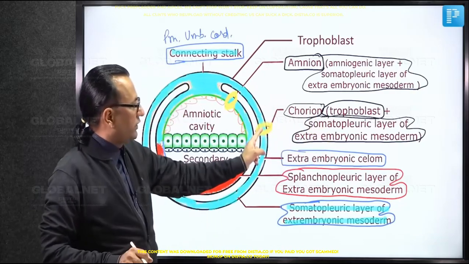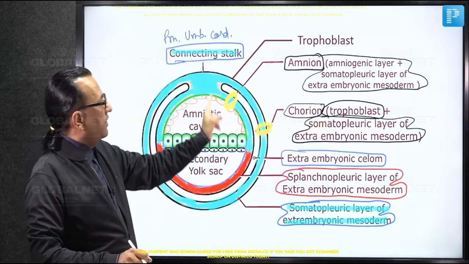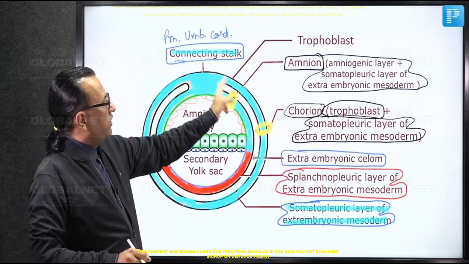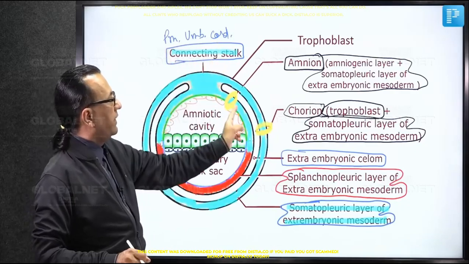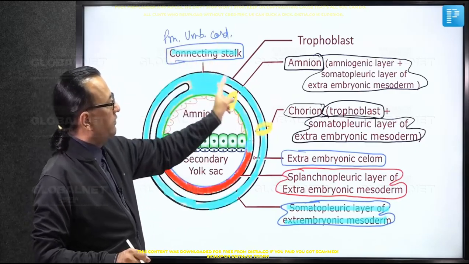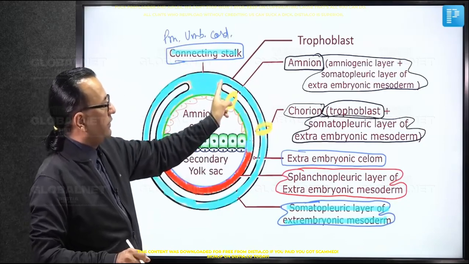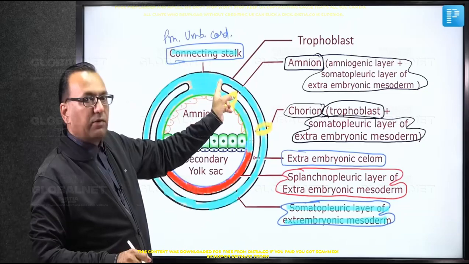The chorion is the outer membrane. The chorion is outside, the amnion is inside, and they are continuous with each other on the primary umbilical cord. Actually, the umbilical cord will be lined by the amnion, and then the amnion becomes continuous with the chorion at this point. And we are going to draw this diagram ourselves now.